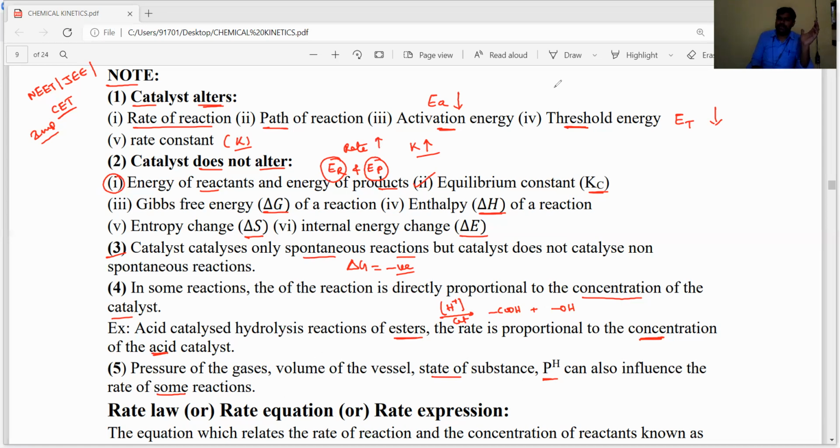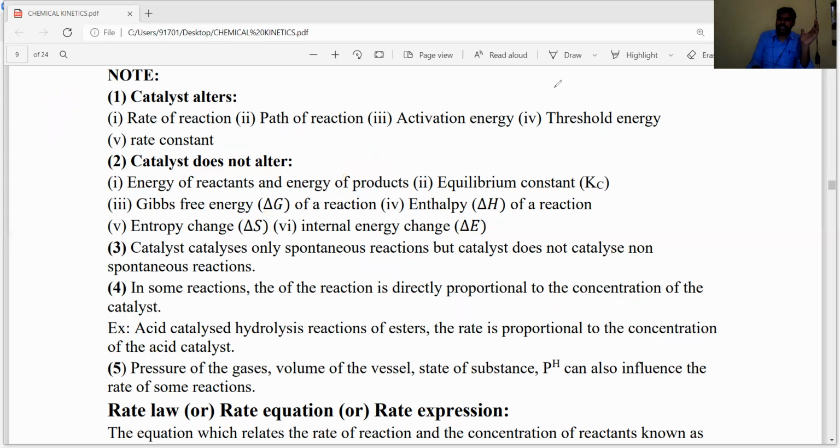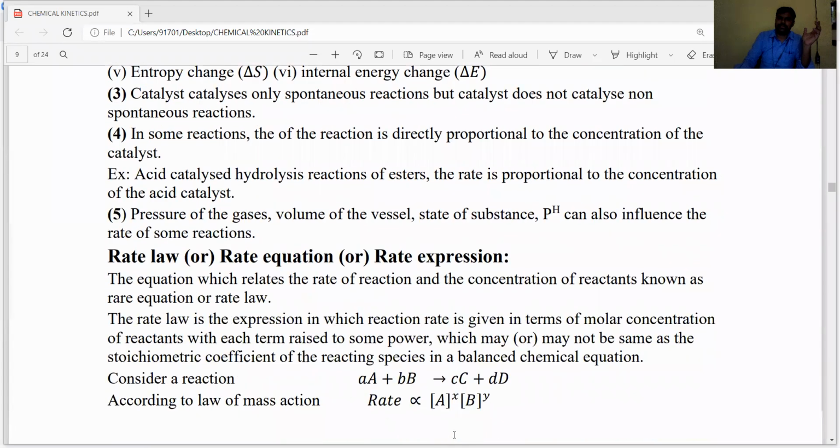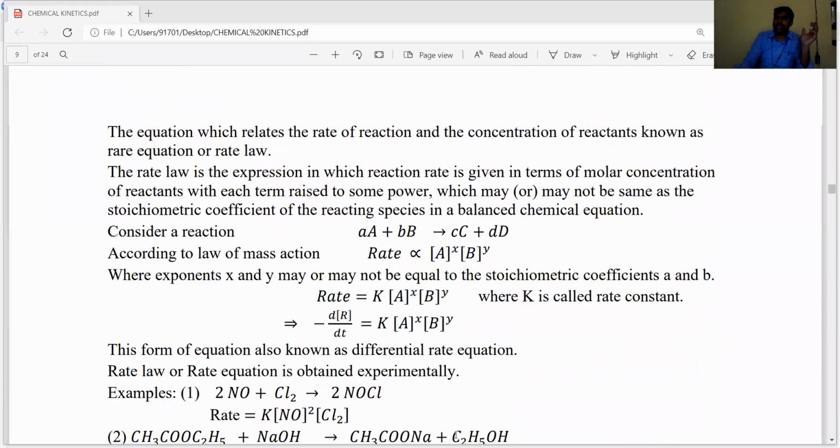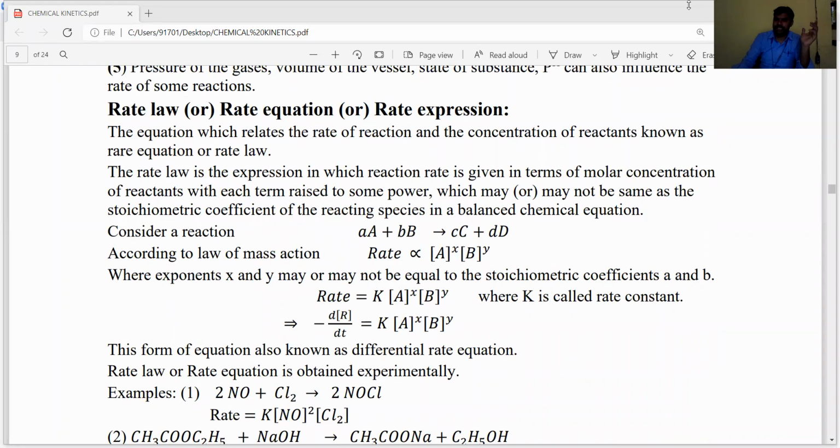Okay, dear students. Next, a very important concept, that is rate law or rate expression or rate equation. By using this rate law, in the further classes we need to discuss the order of the reaction and the molecularity of the reaction. Based on the order of the reaction, reactions are divided into zero order, first order, second order. Those integrated rate constants, formulas and half-life period we also need to discuss. Then this chapter will be over.